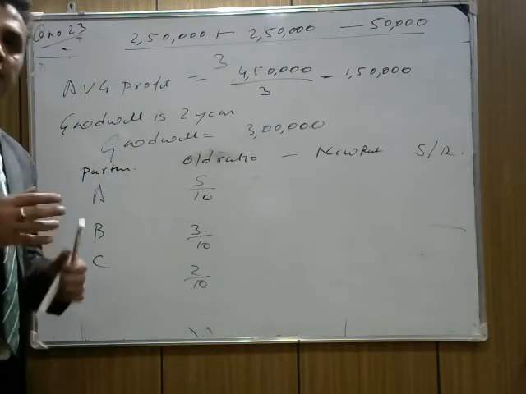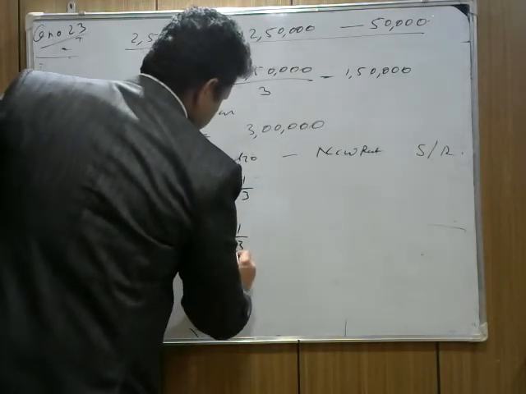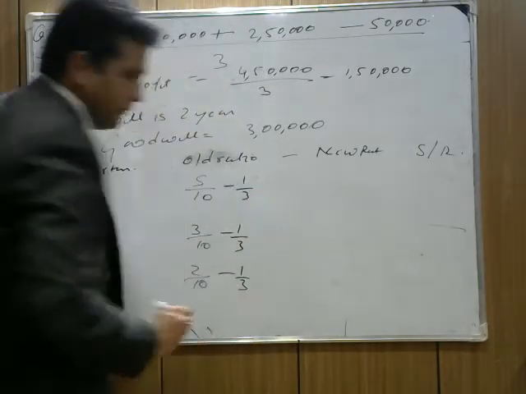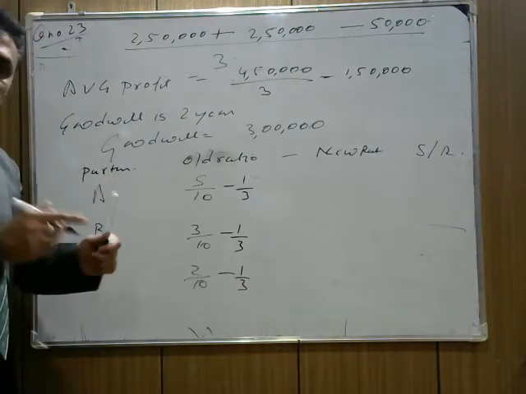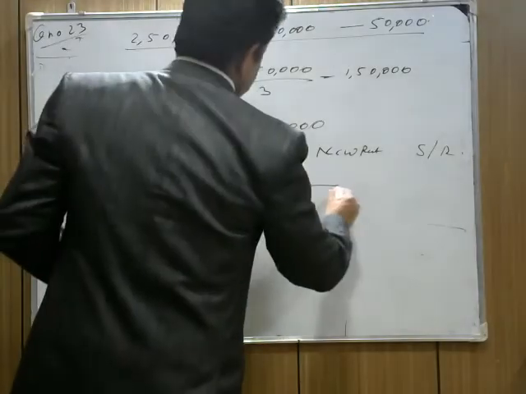The new ratio they say equal. Minus 1 by 3. Here minus 1 by 3, minus 1 by 3. I hope it's clear. How is 1 by 3? The new ratio is 1:1:1, so 1 by 3. Now check the question. Make the LCM and find out.